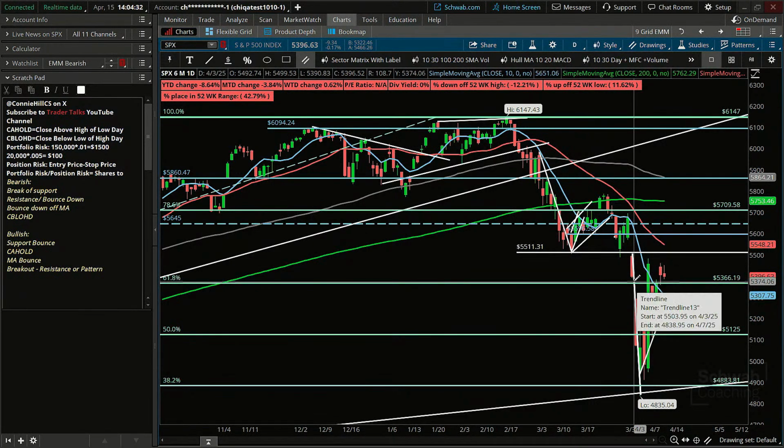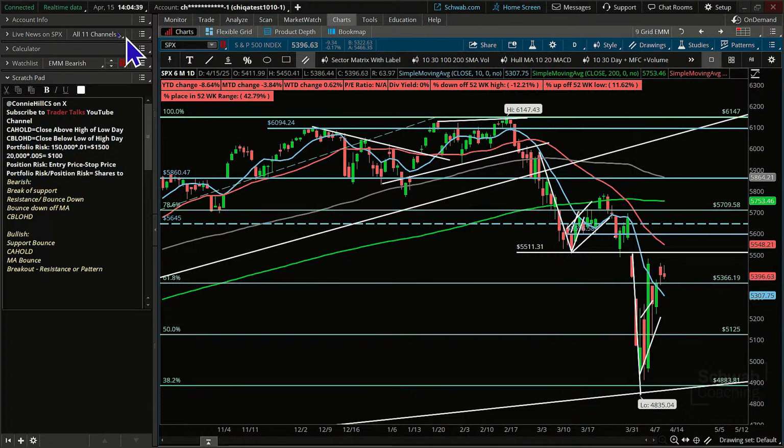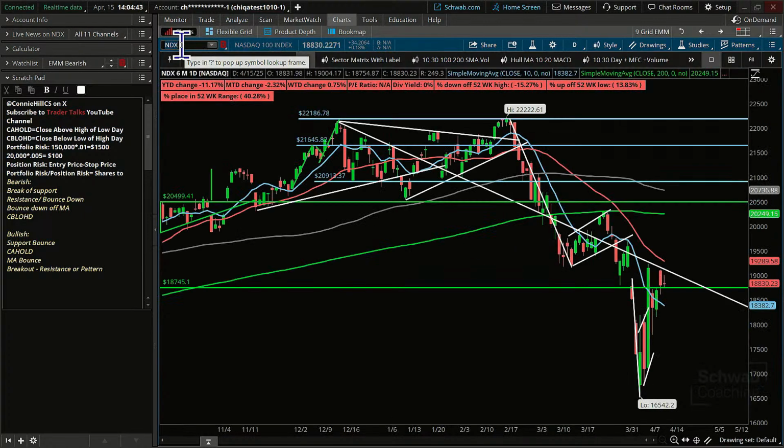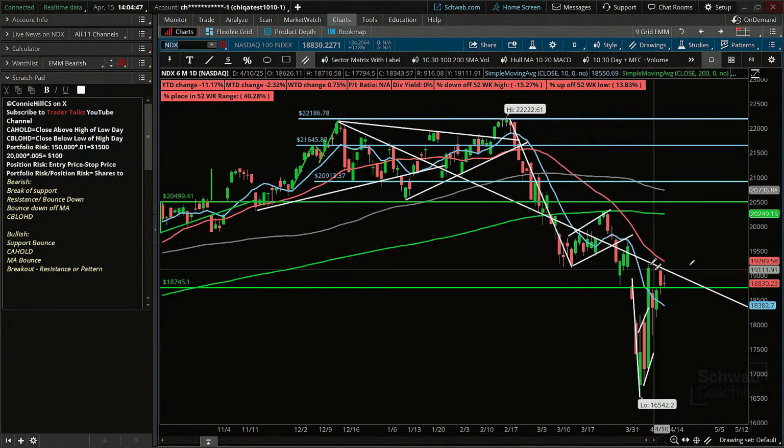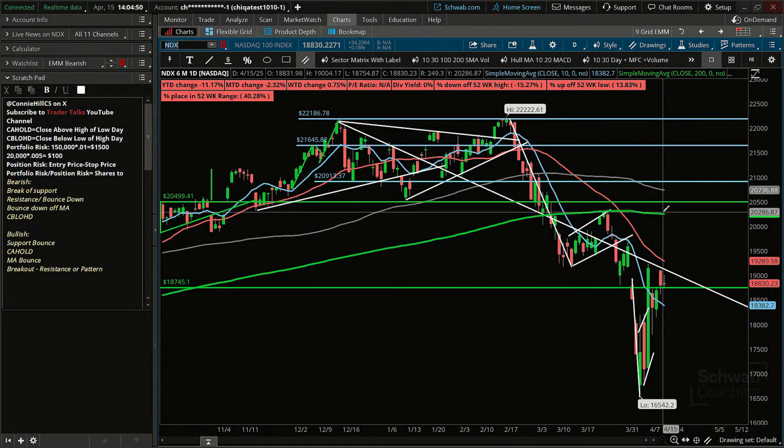All right, so kind of think to yourself, what are you thinking more so, bullish, bearish, or neutral? Let's look at the NDX as well. And it's a very similar looking chart in that it's well below the 200-day moving average.